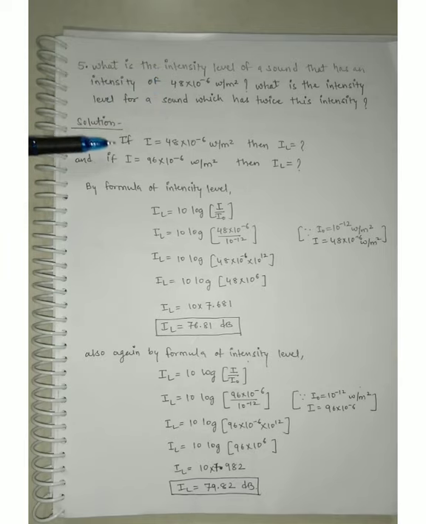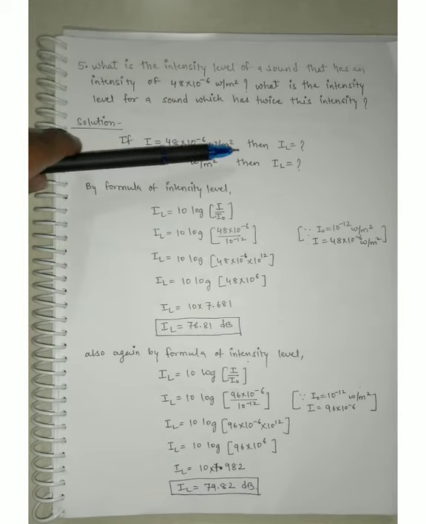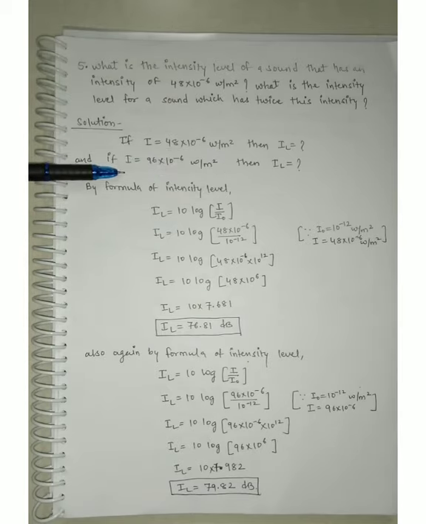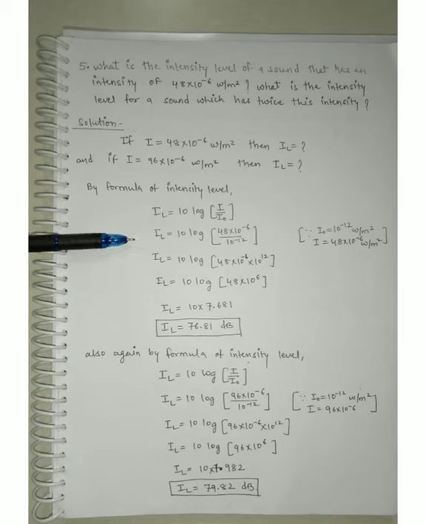So we can write in the solution: if the intensity is 48 into 10 raised to minus 6 watt per meter square, then what is the intensity level? And again, if the intensity is 96 into 10 raised to minus 6 watt per meter square, then what is the intensity level? So we are taking the help of the formula of intensity level. By the formula, IL is equal to 10 log (I divided by I naught). In the next step, we put the value of I, that is 48 into 10 raised to minus 6, and the value of I naught is 10 raised to minus 12. So after getting this, you can use a calculator, guys.